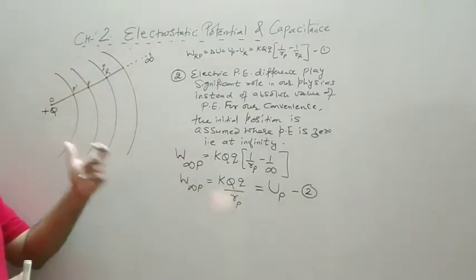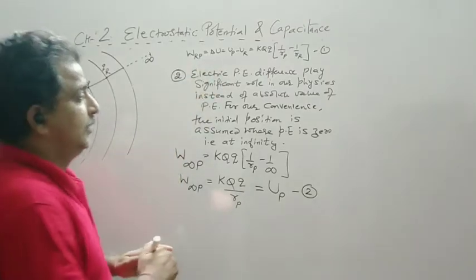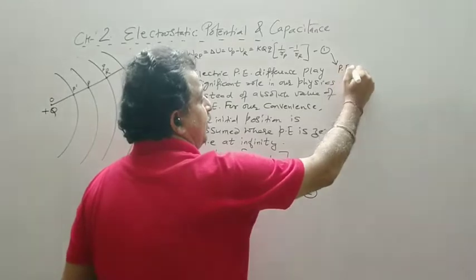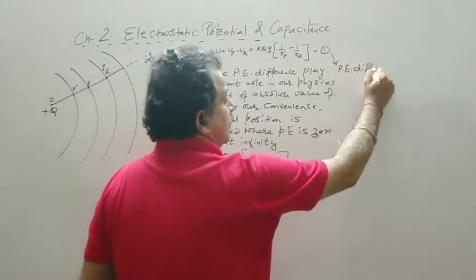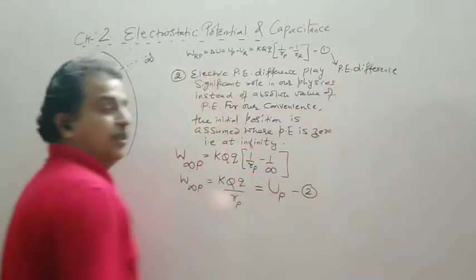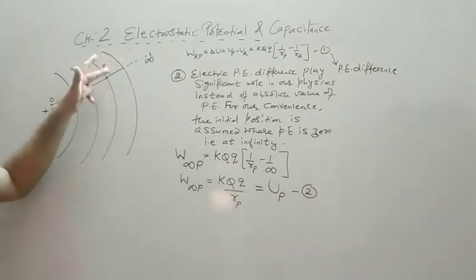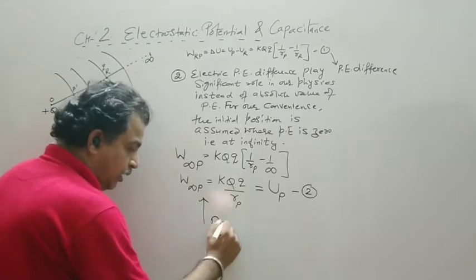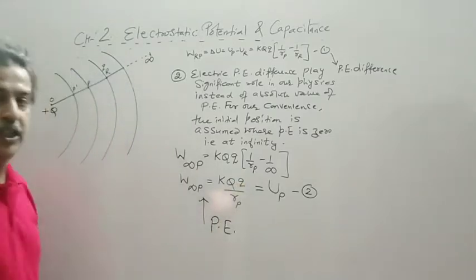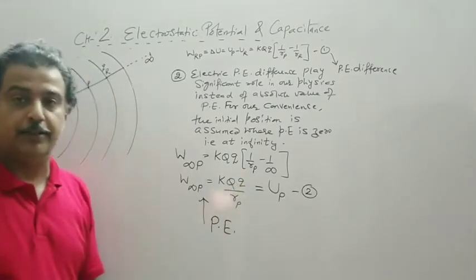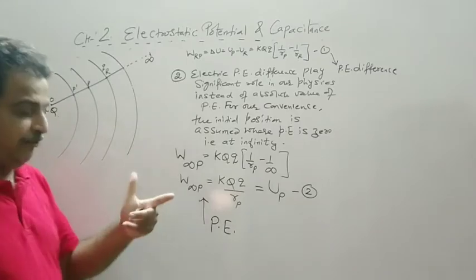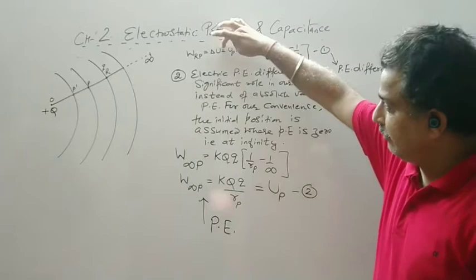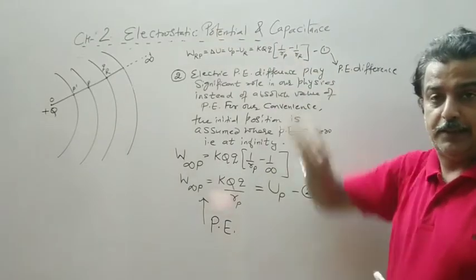So now we have two definitions. One is called potential energy difference, where the 2 points are within the field. And this is simply called potential energy or electric potential energy. I am not writing the definition again. In the previous definition, we had written the definition for this.